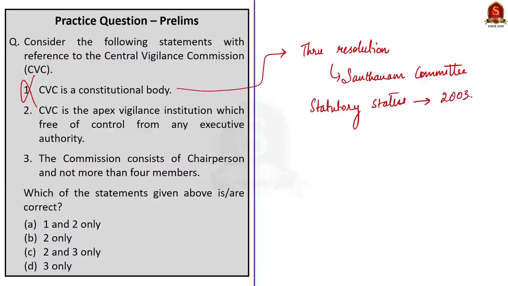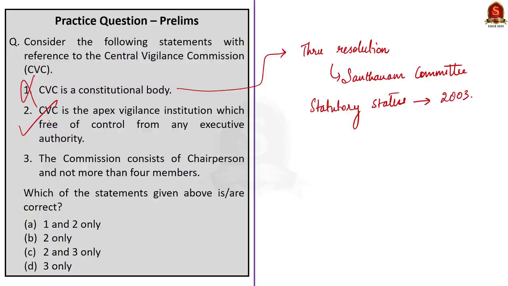Now statement 2, CVC is the apex vigilance institution which is free of control from any executive authority. This statement is actually correct. CVC is conceived to be the apex vigilance institution free of control from any executive authority because it monitors all vigilance activity under the central government and it advises various authorities in central government organizations. This advice is regarding the planning, executing, reviewing and reforming the vigilance work of central government organizations.